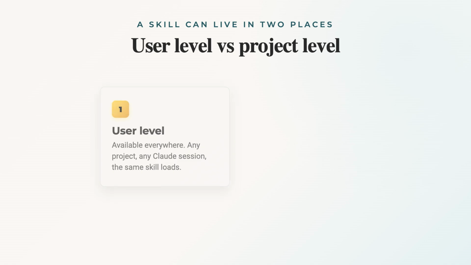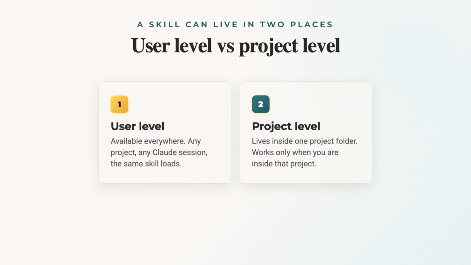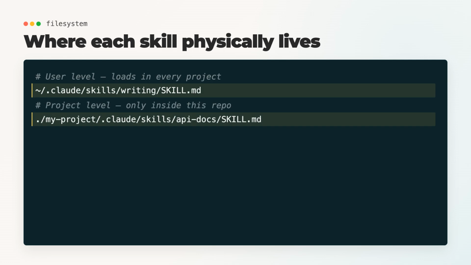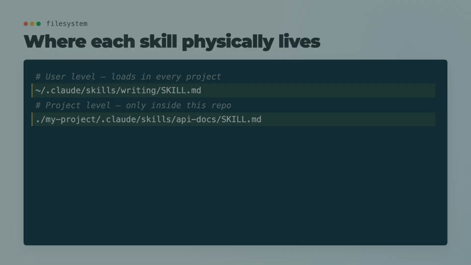One small detail can save you a lot of pain. A skill can live in two places. One is user level, one is project level. A user level skill is available everywhere. Any project, any Claude session, same skill. A project level skill lives inside one project folder. It works only when you are inside that project.